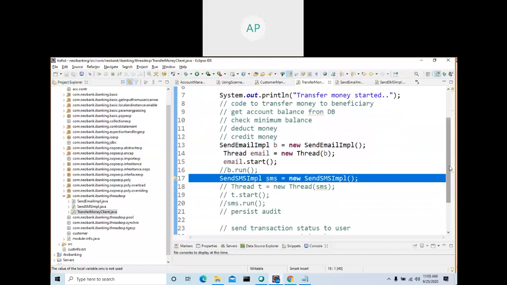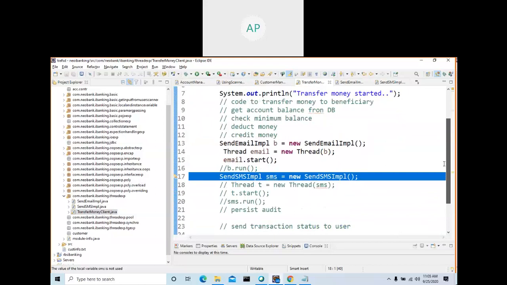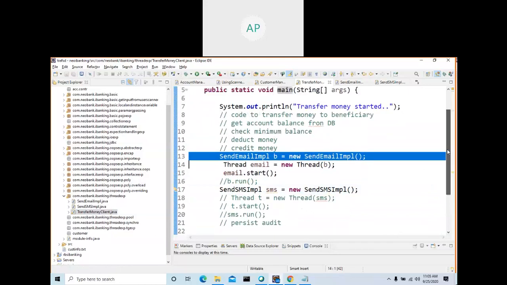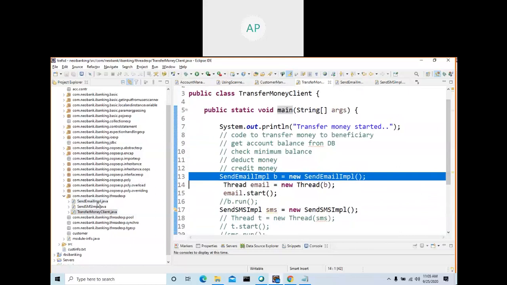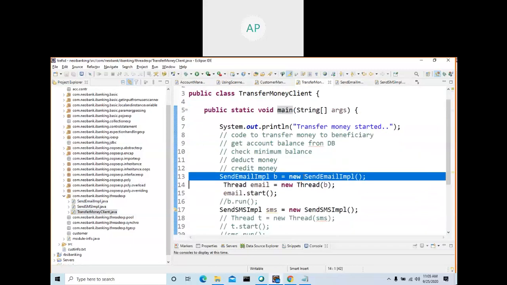So what I can do is make sending SMS and sending email asynchronous, meaning I don't want to wait until the SMS and email are sent to the customer. I created two thread tasks.